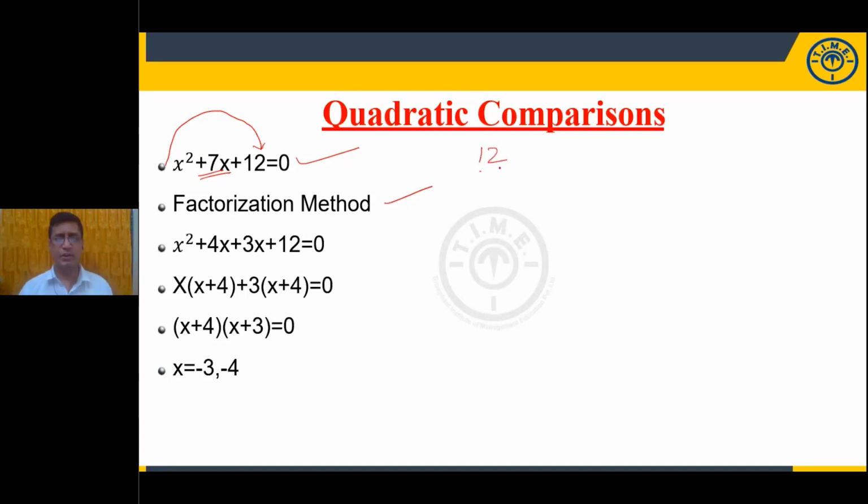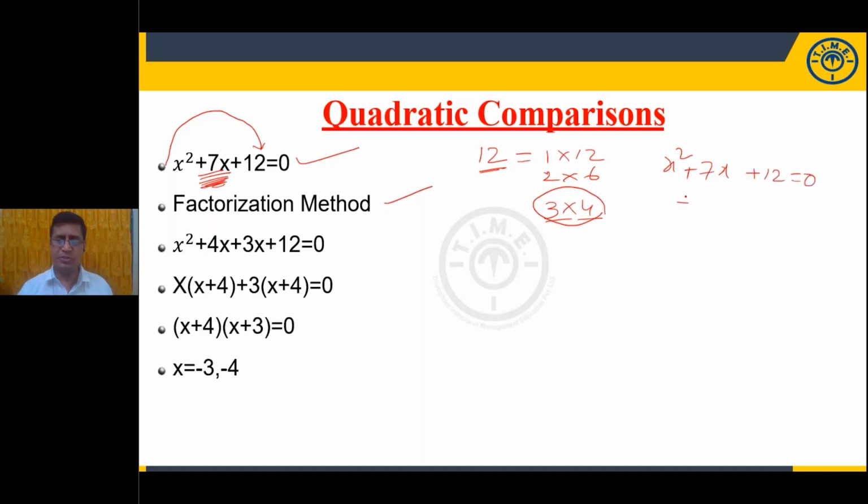What is the result? 12. We need to express this 12 as the product of two factors whose sum or difference is equal to the middle term. How many possibilities? 1 into 12, 2 into 6, 3 into 4. Here, 3 into 4: when you observe the factors, the sum of the factors is satisfying the middle term. Now when you are writing the equation as x square plus 7x plus 12 is equal to 0.